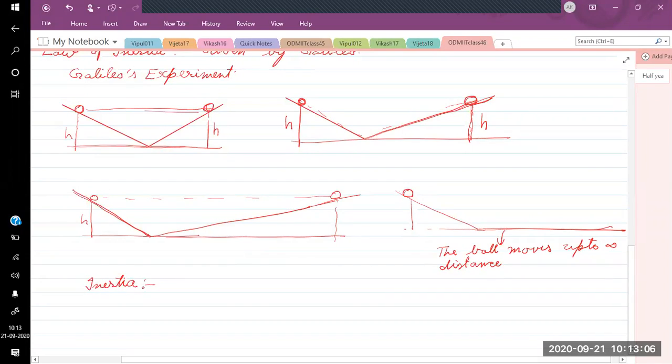Inertia is the tendency or inherent property of an object to not change its state of motion. What is inertia? Inertia is the property of an object by virtue of which the object tends to not change its state of motion. So I am writing the definition.